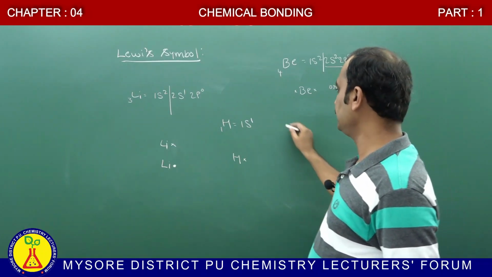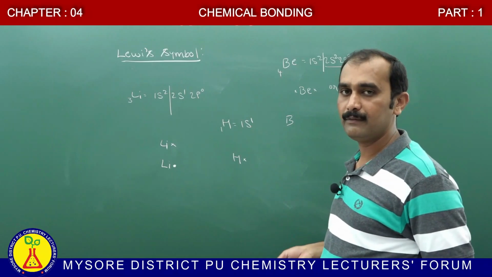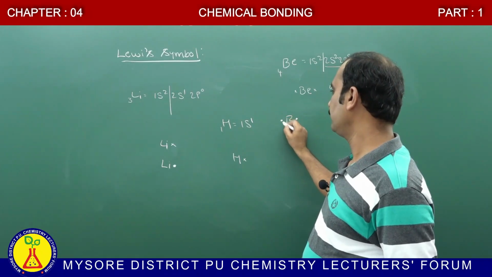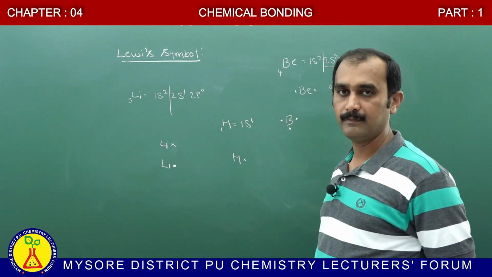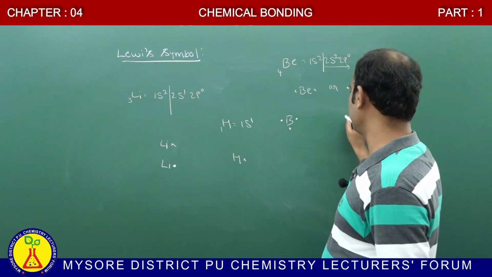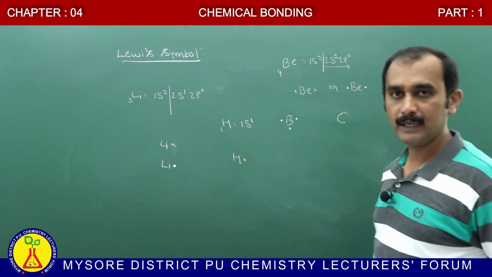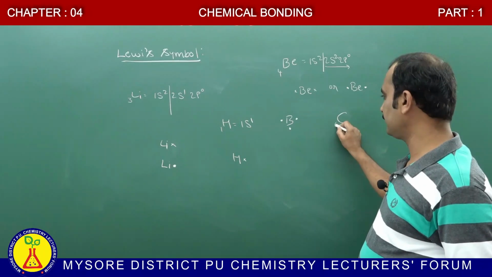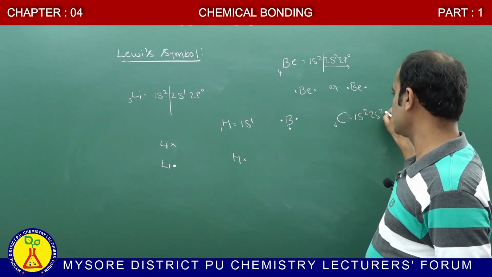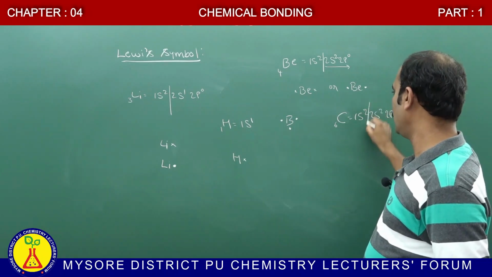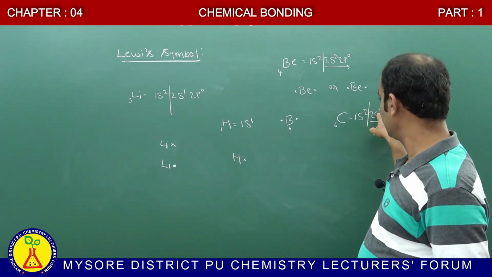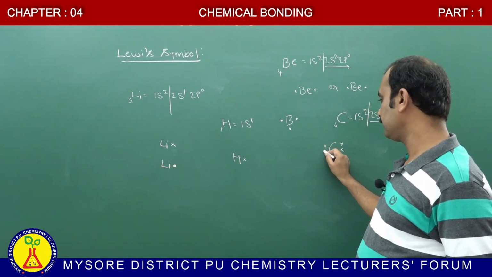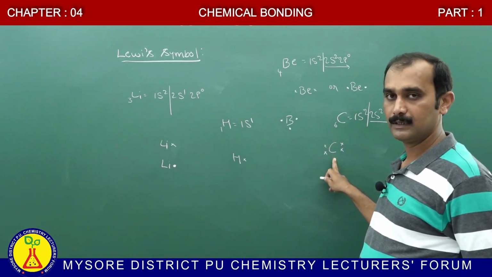Similarly, boron. In boron, how many valence electrons are present? 3. Therefore, according to the Lewis symbol, these valence electrons are represented like this for boron. Similarly, carbon. How many valence electrons are present? Totally 4, because the atomic number is 6 and the electronic configuration is 1s2, 2s2 and then 2p2. Totally 2 plus 2, 4. These 4 valence electrons are represented like this, 1, 2, 3, 4. This is the Lewis symbol for carbon.